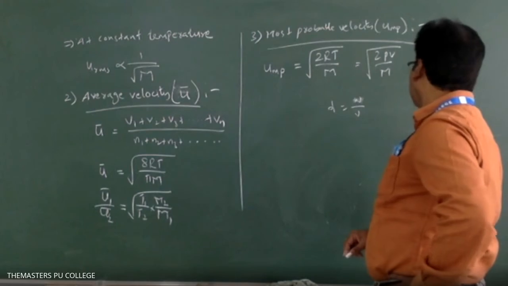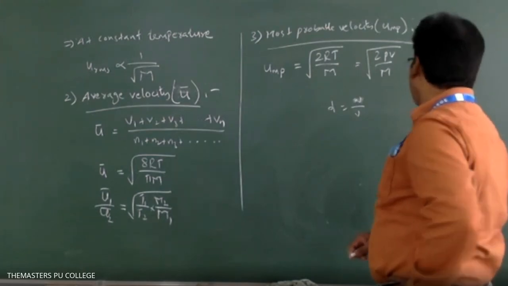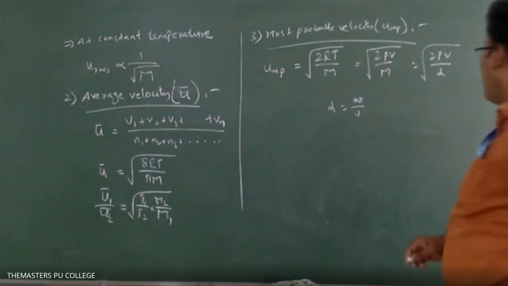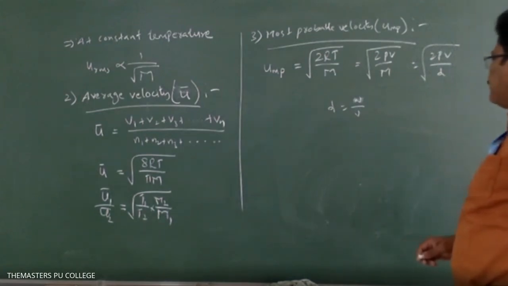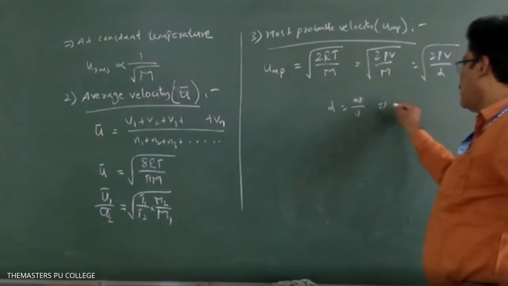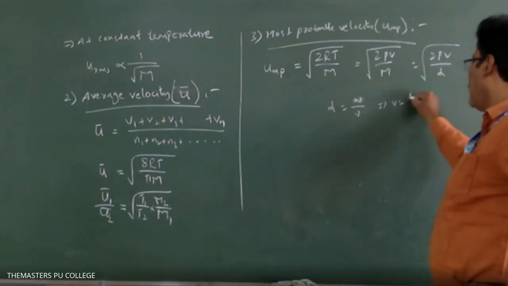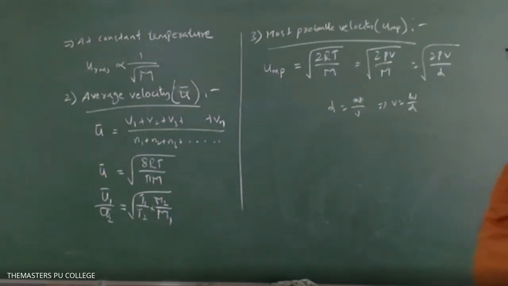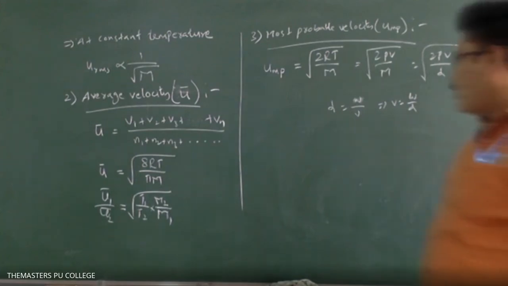From this, W equal to D into V, or V equal to W by D. Then we will get the molecular weight, the mass of the gas molecule.